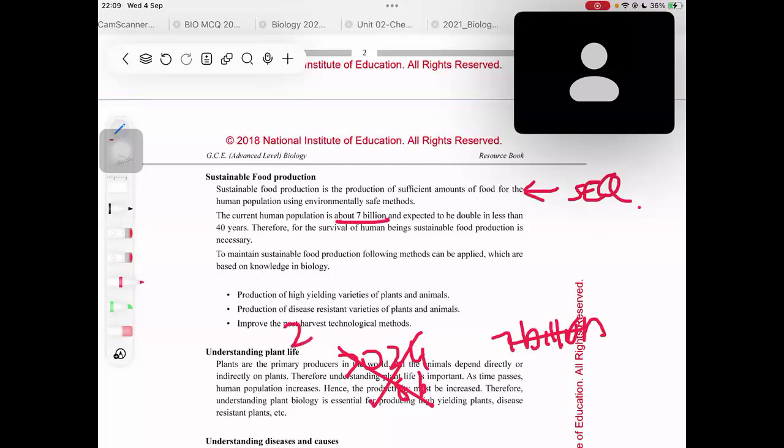Let's say this book was printed in 2018. So from 2018 to 2058 it will be around 14 billion, right? So the current population is 7 billion, but they are expecting it to be doubled in less than 40 years.